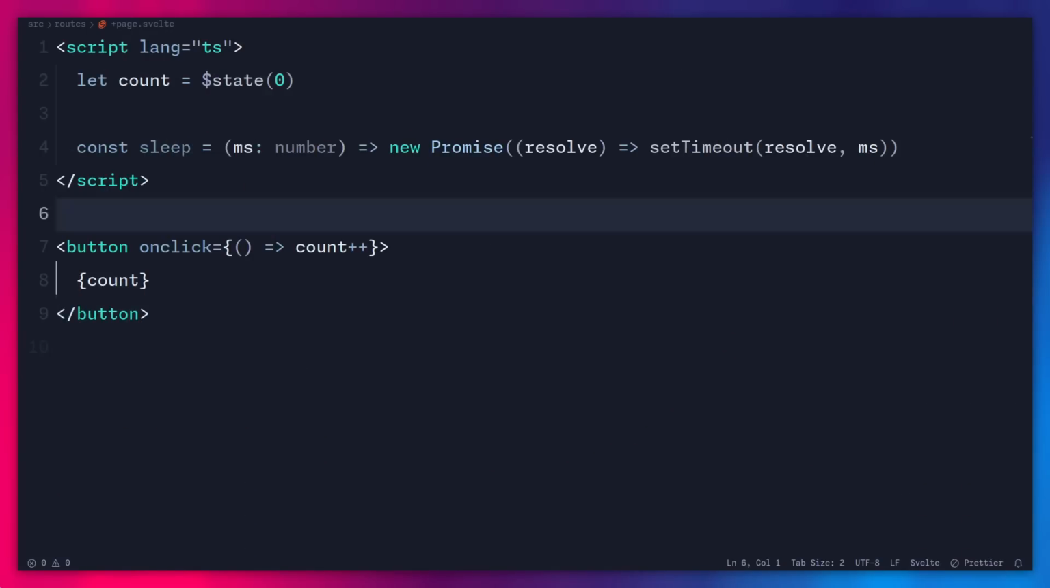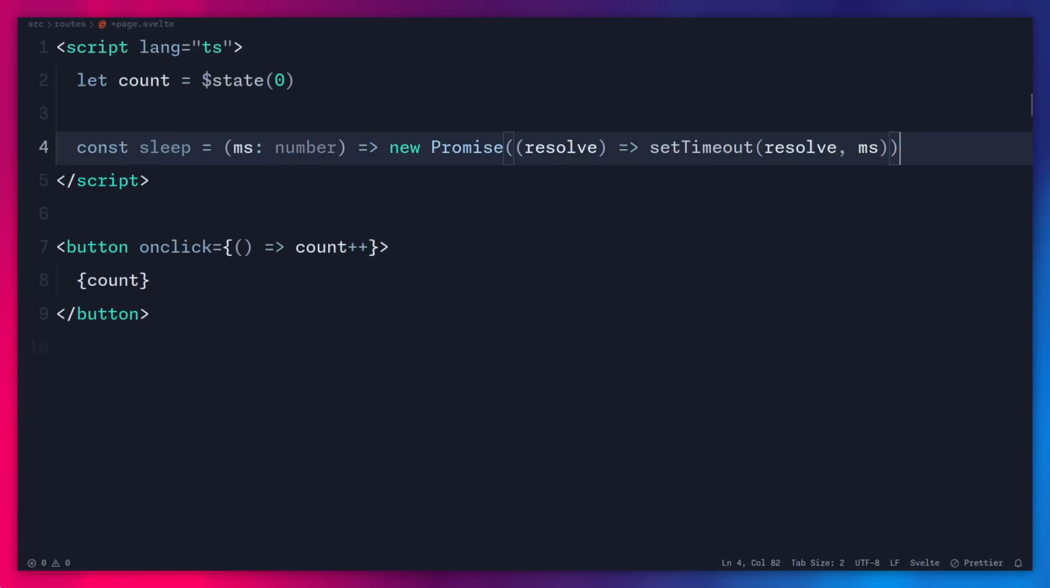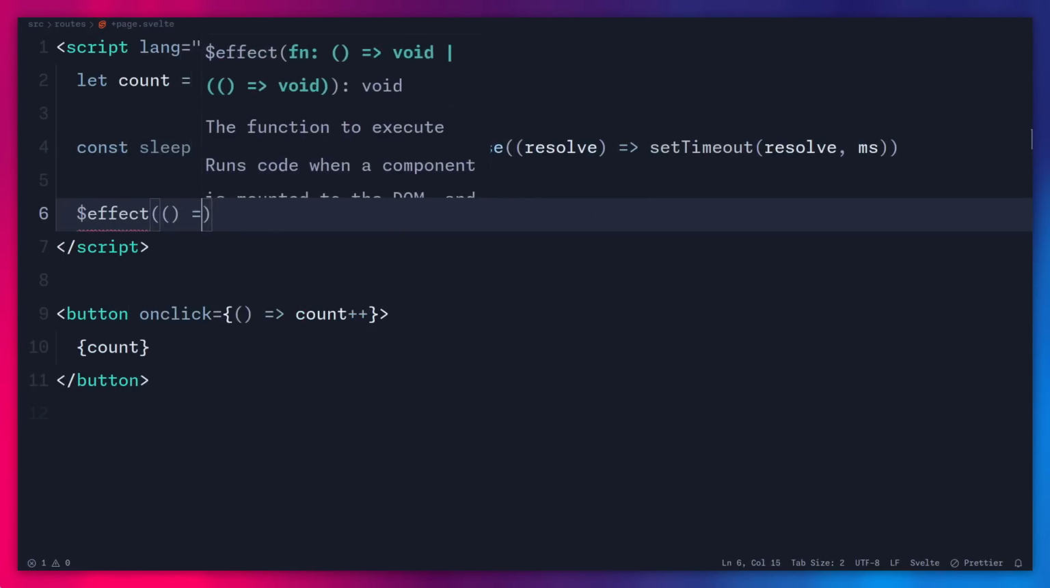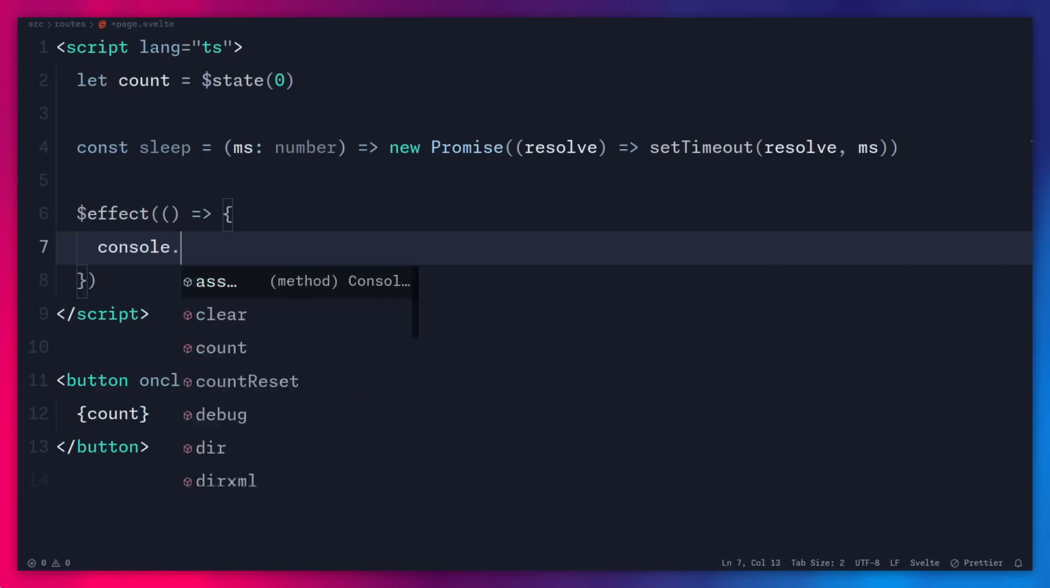Alright, here I have a simple counter, and let's say that we want to log the count value whenever it updates. We can actually use an effect for this. So effect replaces on mount, and it's really great for any side effect, right? You can fetch inside of here, you can do whatever you want. Please let on mount die, you don't need it anymore. And to track a dependency, we can just use it inside of here.